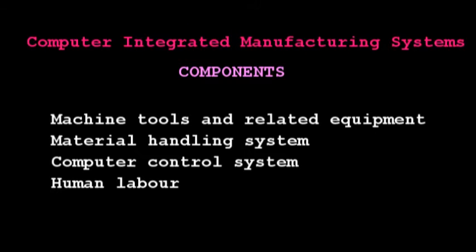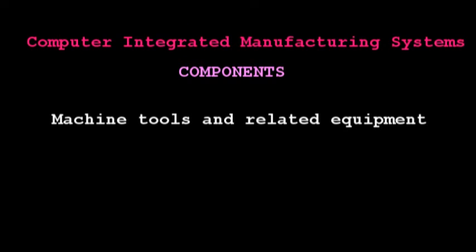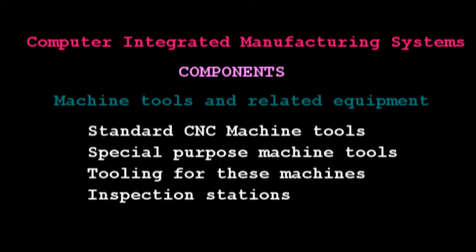So first one is machine tools and related equipment. The machine tools and other related equipment that comprise a computer integrated manufacturing system include the following: standard CNC machine tools, special purpose machine tools, tooling for these machines, and inspection stations. Okay, so these are the various machine tools and other equipment.